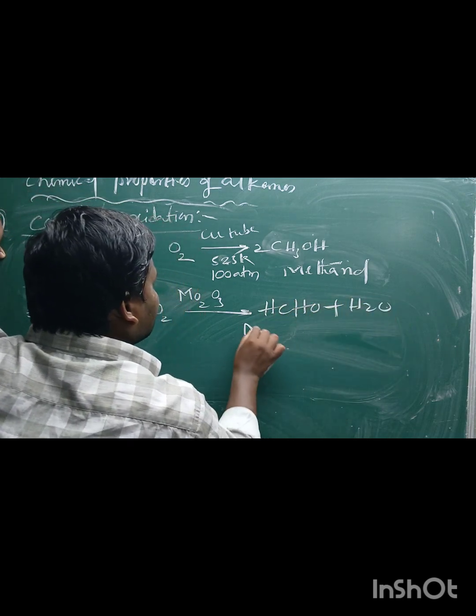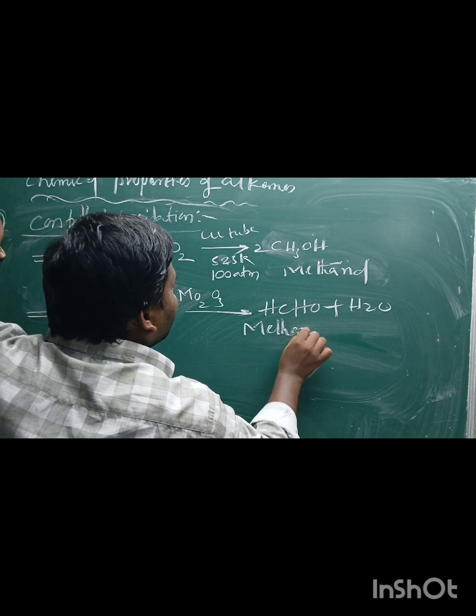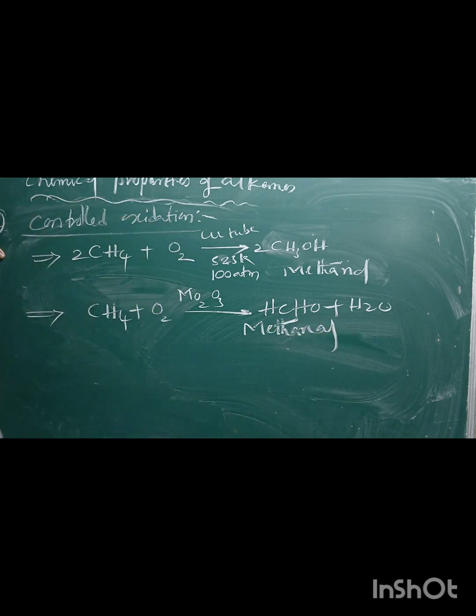This is called methanol or formaldehyde.